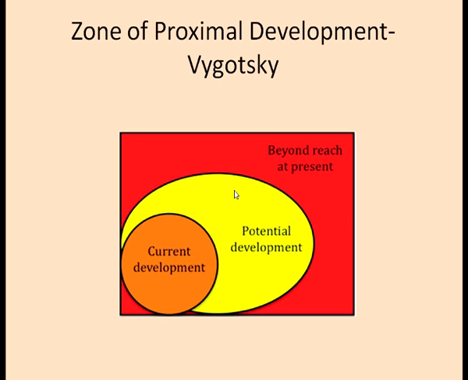This shows the idea of zone of proximal development that Vygotsky developed. The inner orange circle that you can see is the current development of the child, and according to Vygotsky, if there are other people in the child's vicinity, who can be teachers, peers or parents, they can bring the child beyond their current potential. They can maximize the potential by just being facilitators and guides to the child, and the potential development, as you can see in the yellow circle.